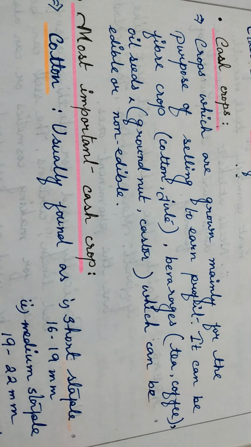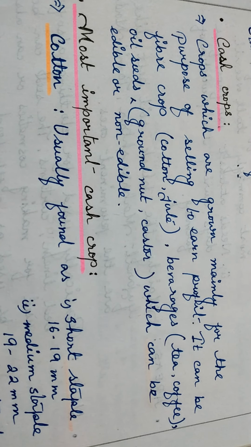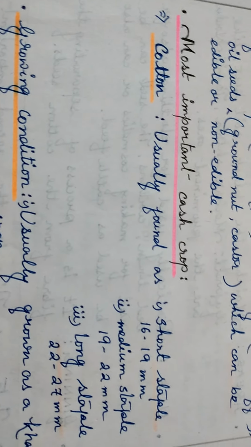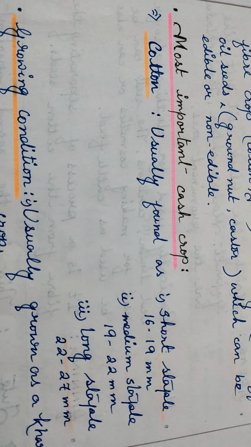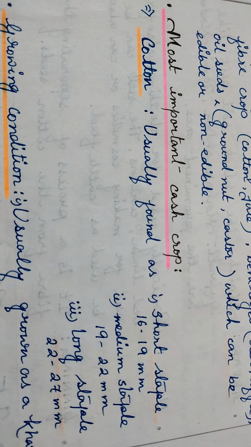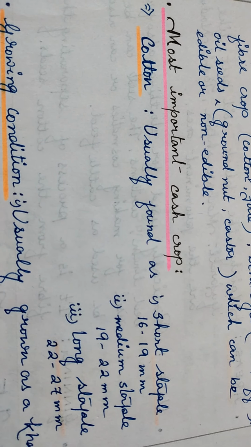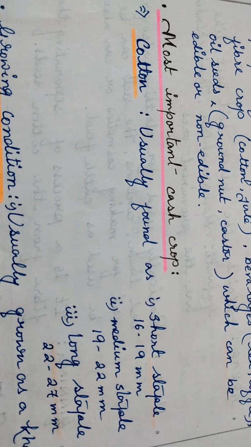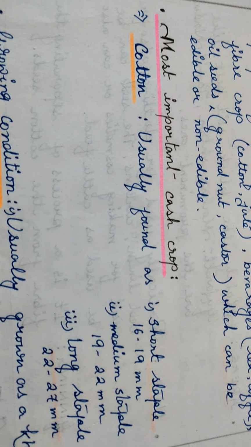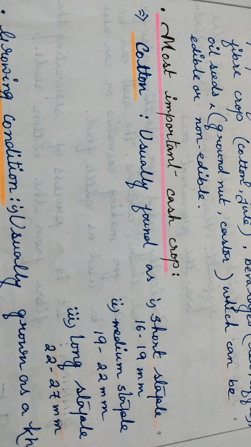So now I hope all of you have got a fair idea about what a cash crop is. Now we will move on to the next section of our chapter, that is the most important cash crop. In India, the most widely grown cash crop is cotton, because it has a huge domestic demand. Keeping in mind the climatic condition of our country, we can easily understand that.